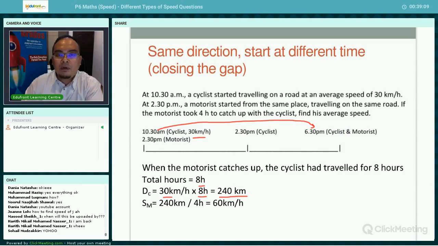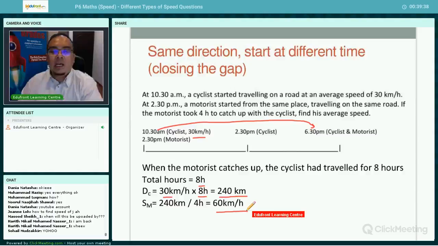Even though the timing is different, when they catch up, the distance must be the same. So the distance here is 240 kilometers, but the motorist had taken only 4 hours, not 8 hours, to catch up with the cyclist. So 240 divided by 4, you get 60 kilometers an hour.